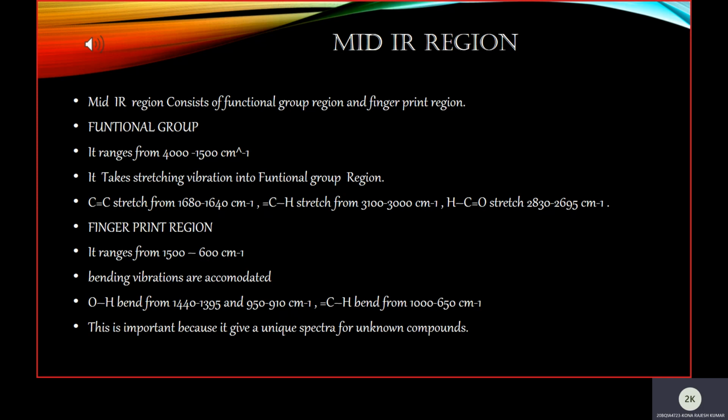Coming to the fingerprint region, it ranges from 1500 to 600 centimeter inverse, where bending vibrations are accommodated. For example, OH bend from 1440 to 1395, and it also bends from 950 to 910 centimeter inverse, and CH bend from 1000 to 650 centimeter inverse. These are the examples of the fingerprint region. This fingerprint region is important because it gives a unique spectrum for unknown compounds.